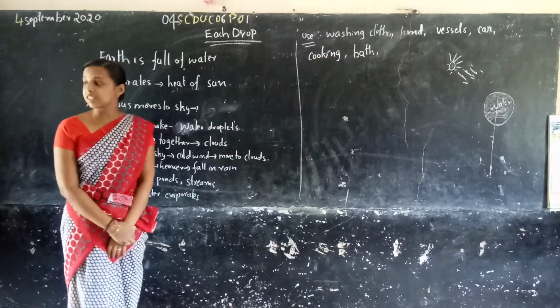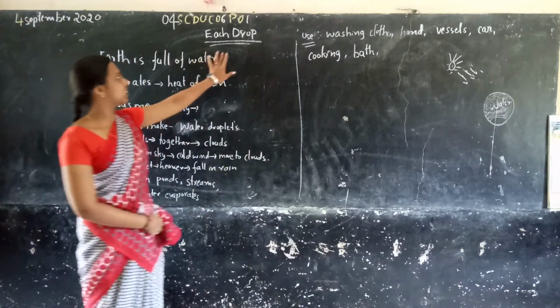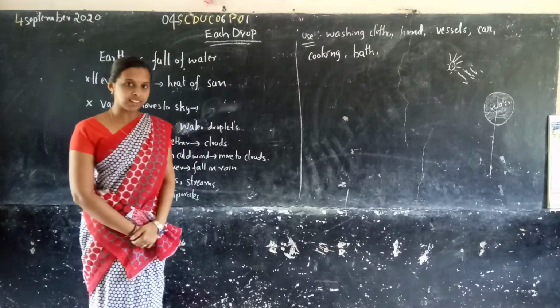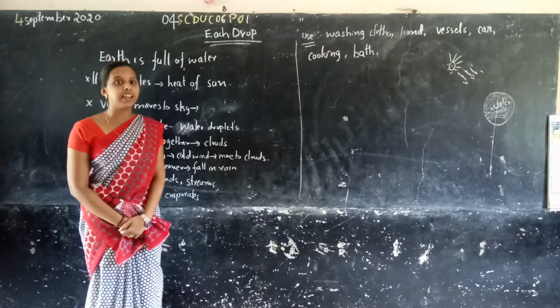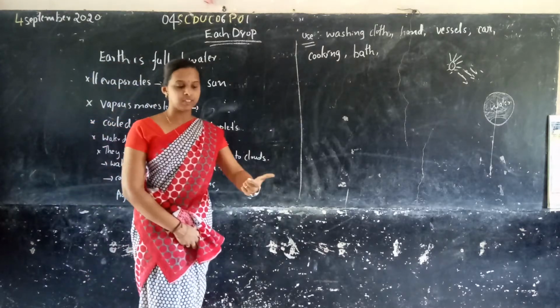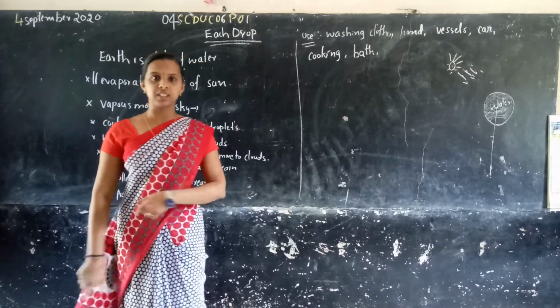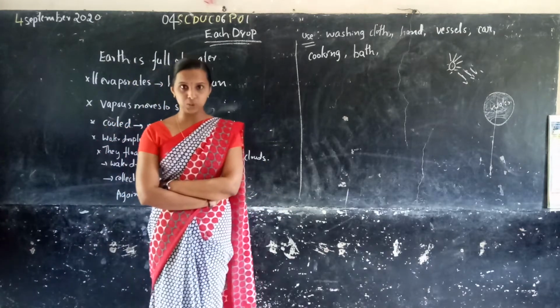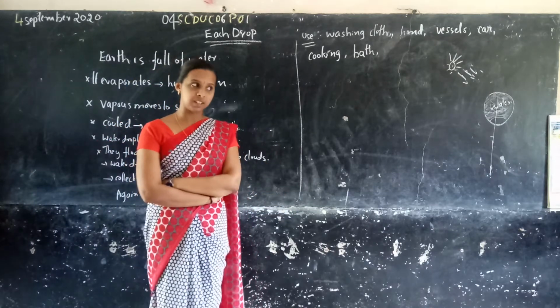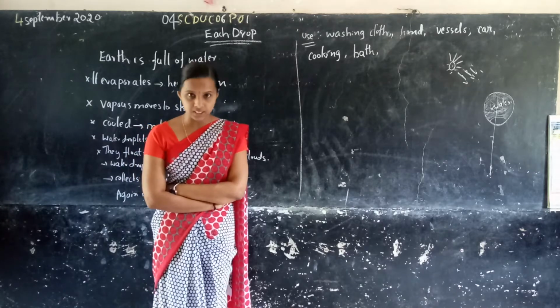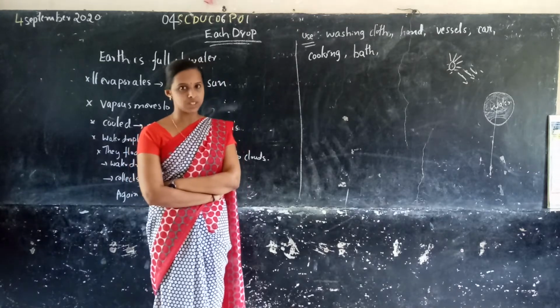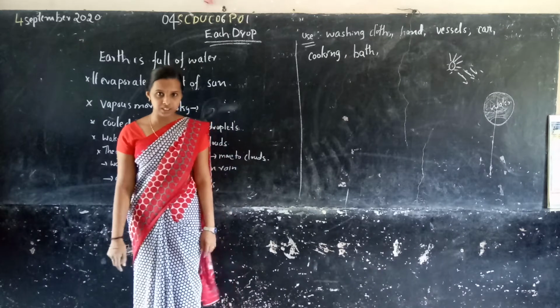Next, the sixth chapter is "Each Drop." In class we studied the flowers and the colors of the flowers. So now you are able to identify what a flower is, what the colors of the flowers are, and the uses of the flowers. Right, children?